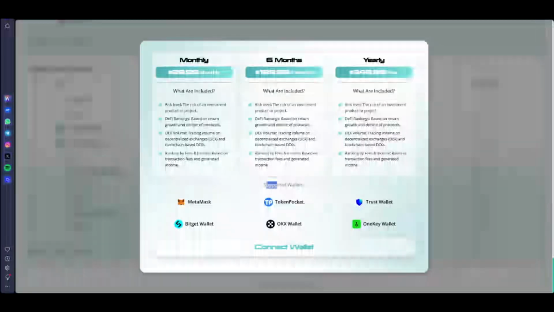This is included with the AID. We hover over the supported wallets here: MetaMask, Token, Trust, and Widget. This is the partnership with their supported wallets. So you can connect your wallet first.